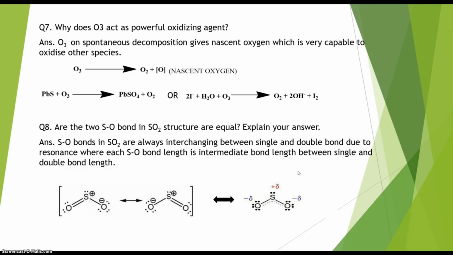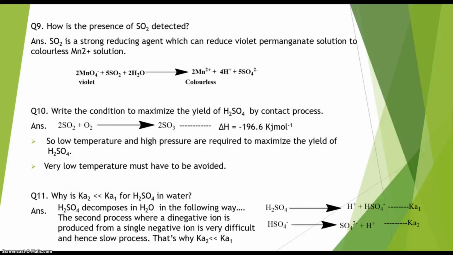Now, how is the presence of SO2 detected in a medium? Suppose you have a medium where sulfur dioxide may be present. You don't know whether it is present or not, and you have to prove it. What you have to do is take the medium and add some permanganate solution that is violet in color. Permanganate solution means KMnO4, which contains MnO4 minus as anion. This violet color of permanganate, whenever it reacts with sulfur dioxide, will be converted into a colorless solution of manganese 2 plus, because sulfur dioxide is a good reducing agent, right?